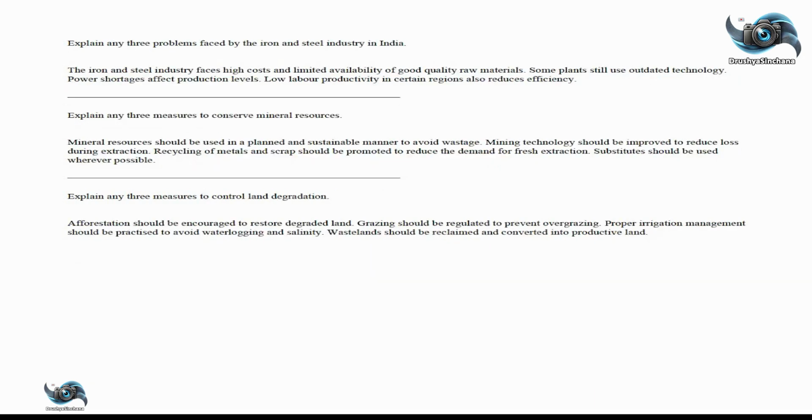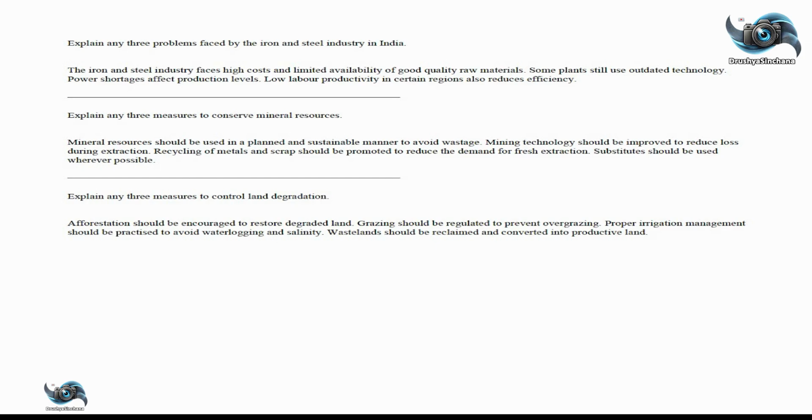Explain any 3 problems faced by the iron and steel industry in India. The iron and steel industry faces high costs and limited availability of good quality raw materials. Some plants still use outdated technology. Power shortages affect production levels. Low labor productivity in some regions also reduces efficiency.